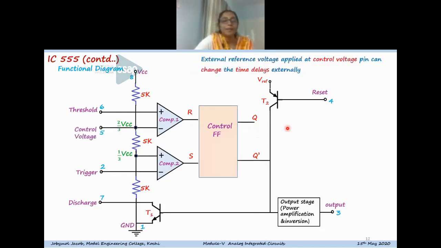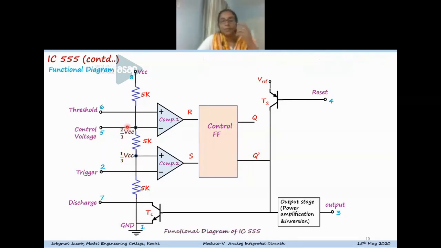And the last pin is the control voltage pin. By applying an external reference voltage to the control voltage pin, you can change the time delays of the timer IC, because basically the voltage at this point is 2/3 VCC, and we can modulate it by using a control voltage at the control voltage pin.